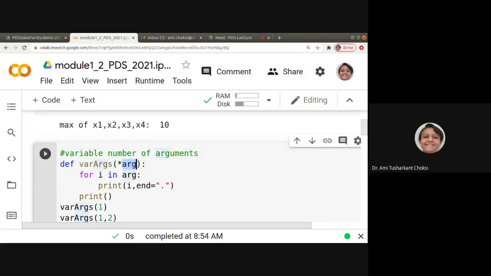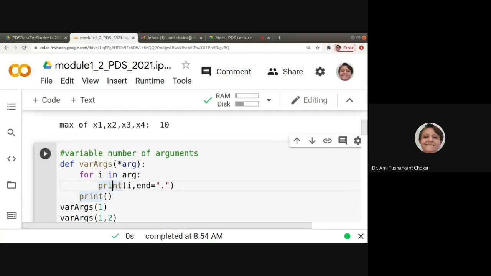So do we consider pointers? No, we do not consider that. But if we want to have a variable number of arguments, we can use this. That is def varargs, the function name. Then for the parameter, we consider *args, right? After that, what do we have is for i in args, print i and end is equal to a dot, right?